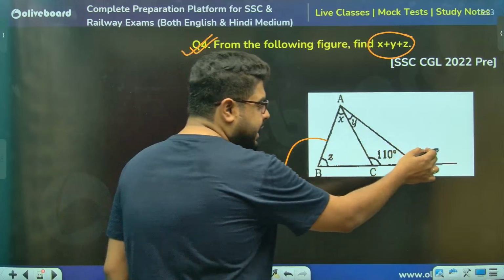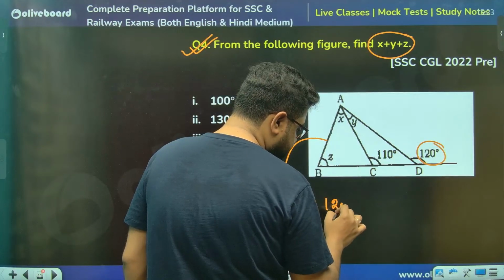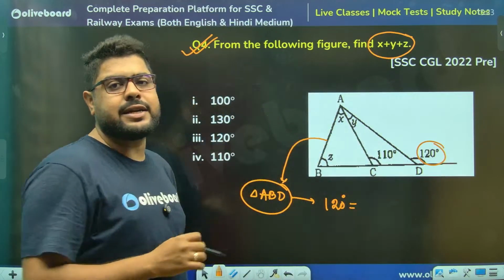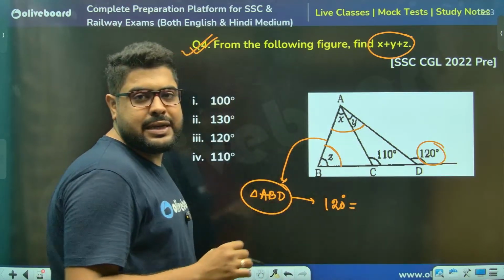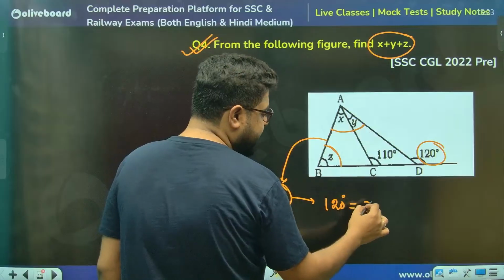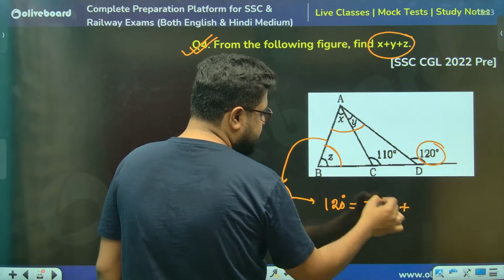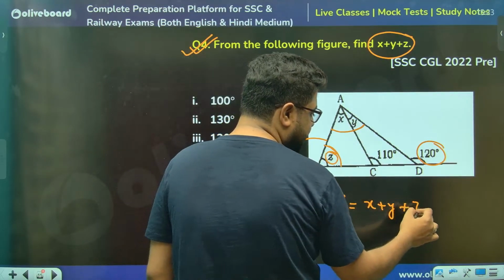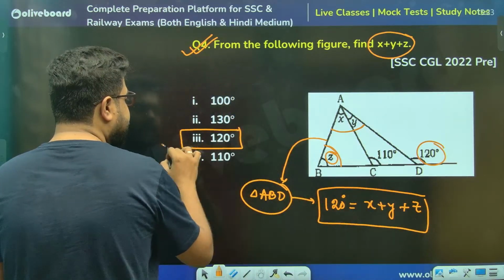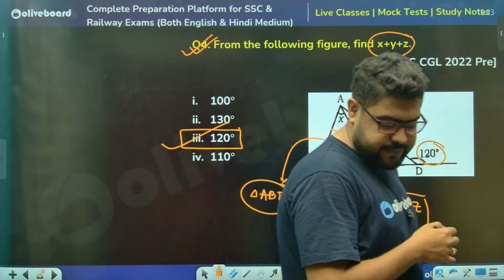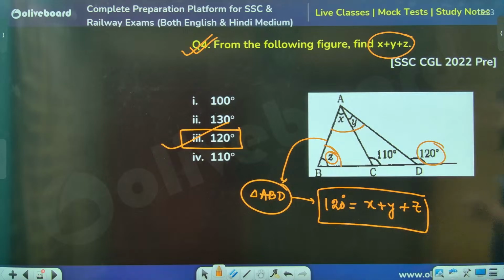Here the external angle is 120, which is equal to the sum of the opposite internal angles. One internal angle is x plus y, and the other internal angle is z. So in one line the answer came. This was a one-liner question asked in CGL 2022. Very simple question.